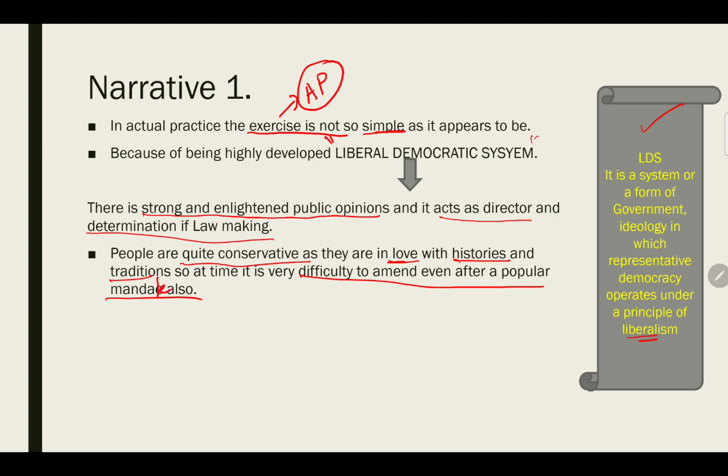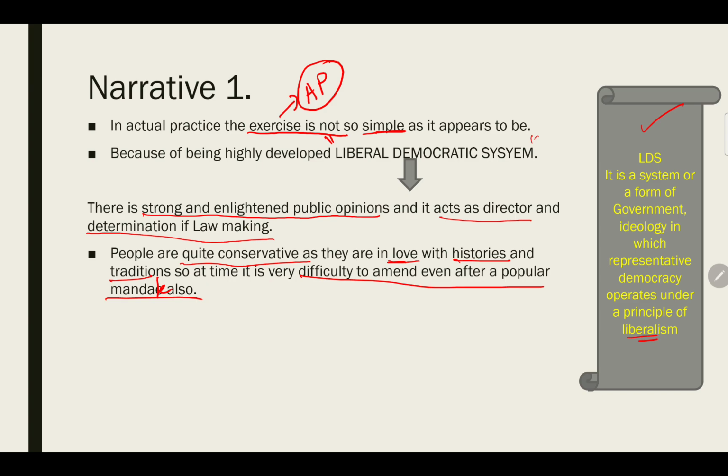Even if a particular policy or law has achieved a popular mandate, with the majority of people behind it, certain sections of people who are very enlightened and have the authority as a director to determine a law make the amending procedure quite a difficult task. So this is the simple amendment procedure of the United Kingdom.